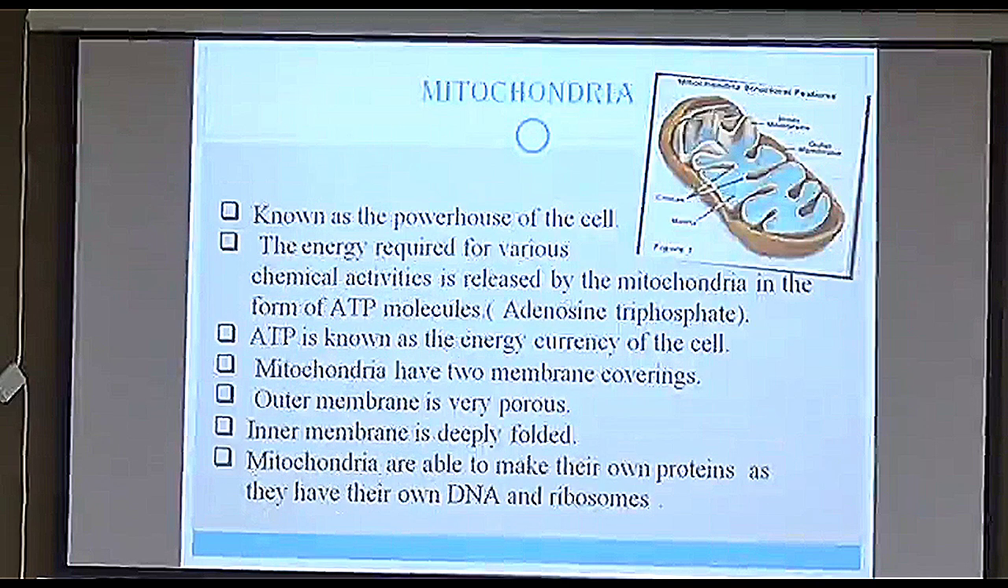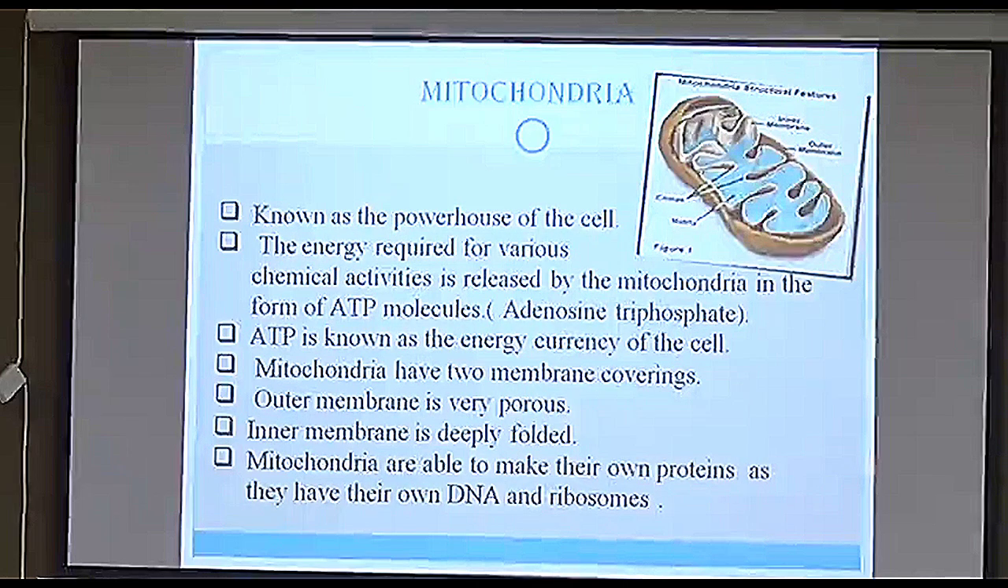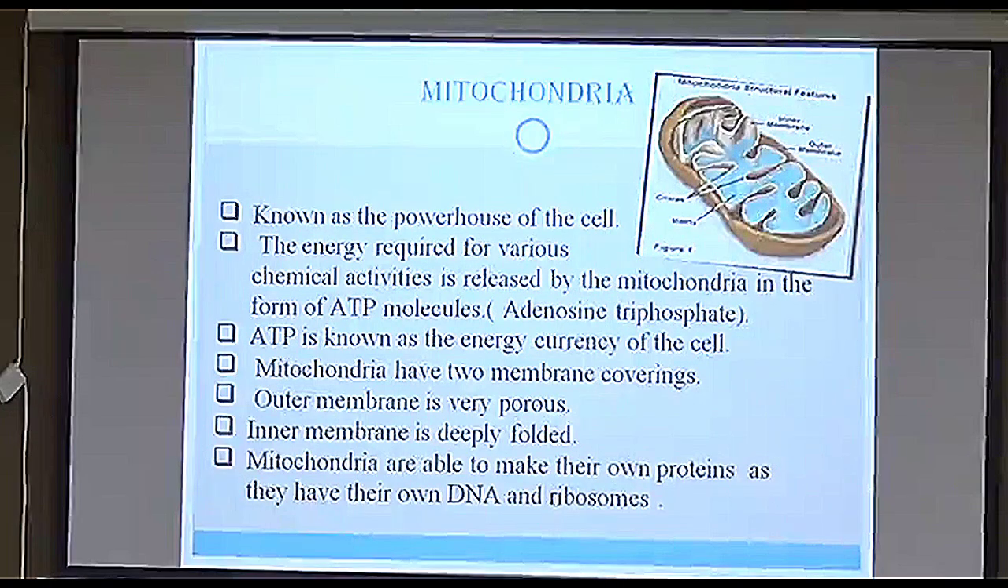Mitochondria. We all have studied mitochondria in class 8, the very basic line that it is the powerhouse of the cell. Why do we call it the powerhouse of a cell? Because it is responsible for generating ATP, which is the energy currency. ATP, adenosine triphosphate, is responsible for providing energy to the cell. Now mitochondria is very intelligent.